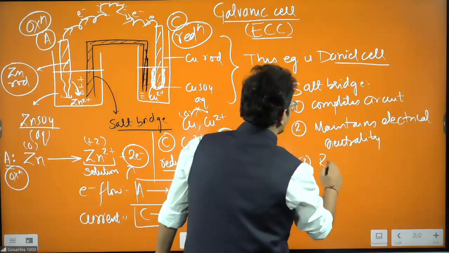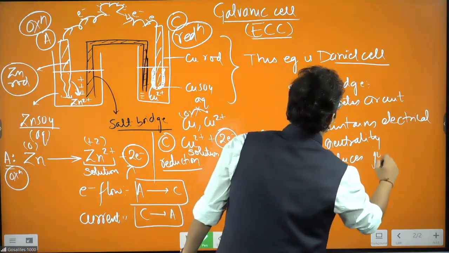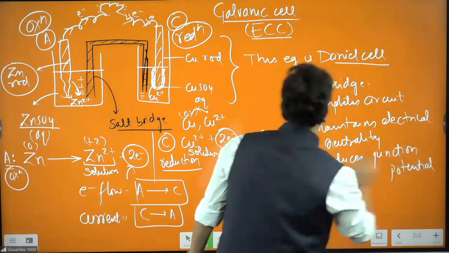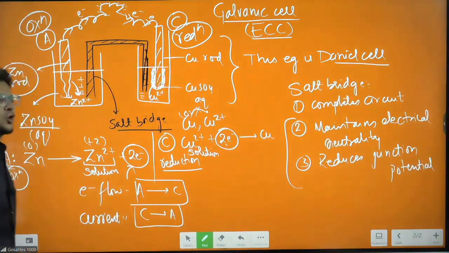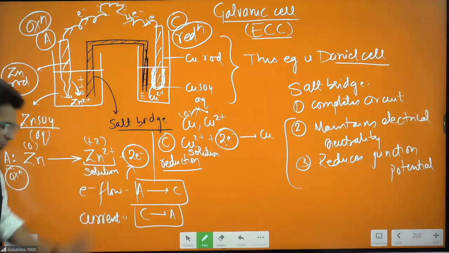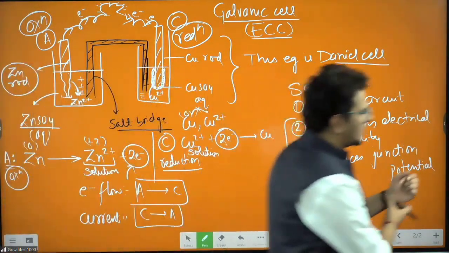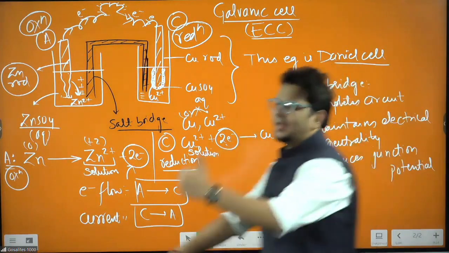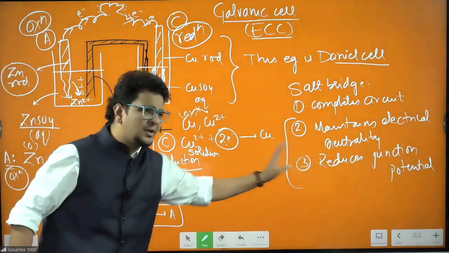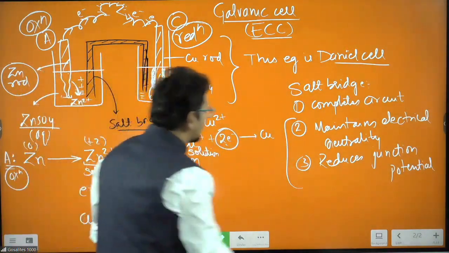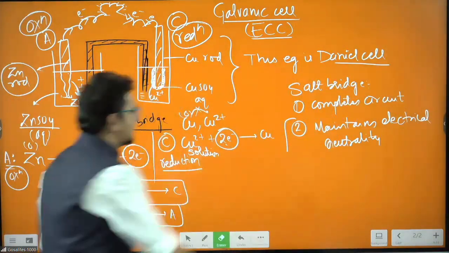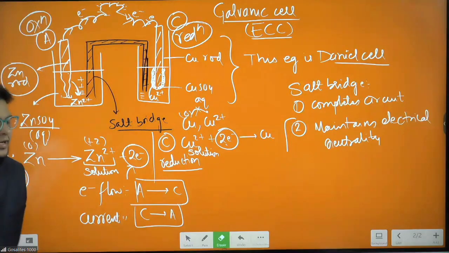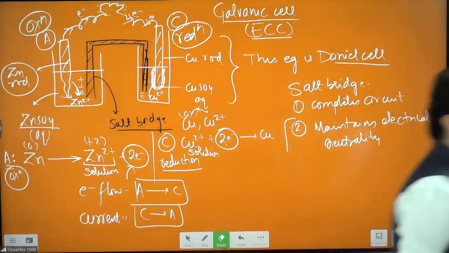Number three, it reduces junction potential. Points 2 and 3 are nearly the same. You don't have to worry about point number 3 if you are reading it for the first time. Just remember it. Too much time cannot be spent on it. We are doing the topic that is more relevant in detail, and whatever is extra information, keep in your brain. If you're not able to digest it, then this point is not for you. If you're not mature enough to handle the point, don't write it in the notebook in the first place. Clear? Whether you know it or not, it is a simple statement type of question that will come.